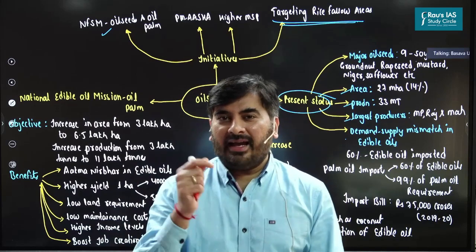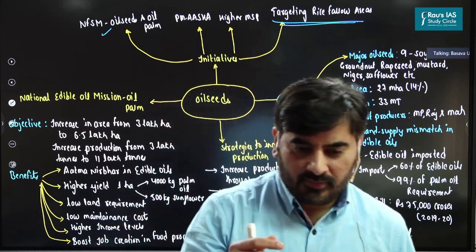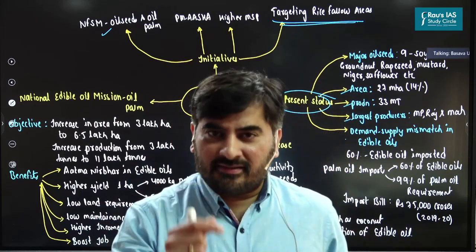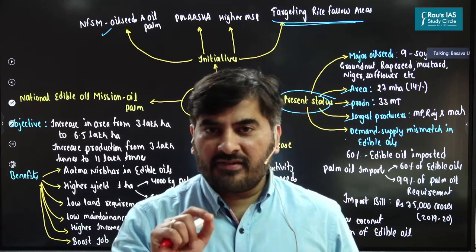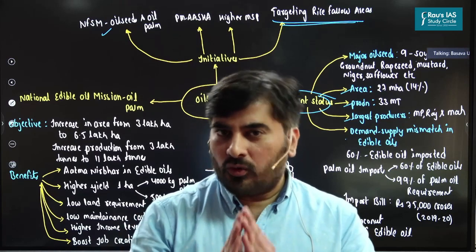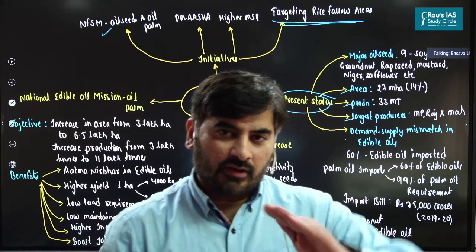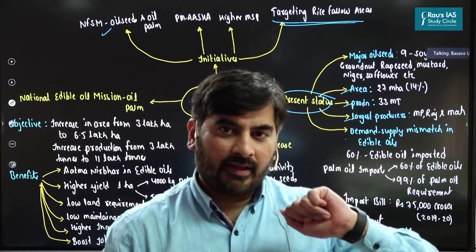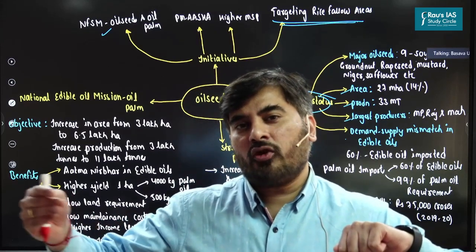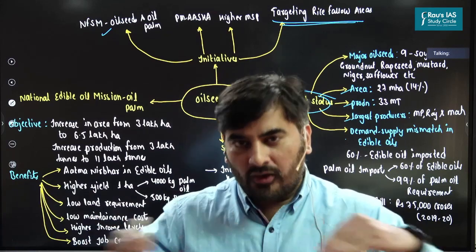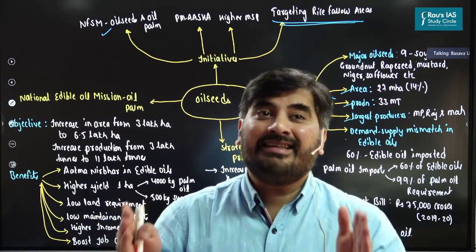Now, what do you mean by rice fallow areas? There are certain regions in India where only rice is grown. The farmers grow only rice, that is monocropping. Once the rice is harvested, the land is kept fallow until the next cropping season for rice. Fallow means the land is left uncultivated.